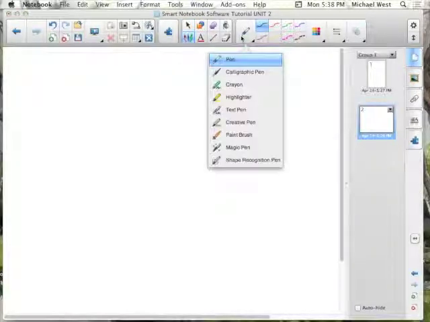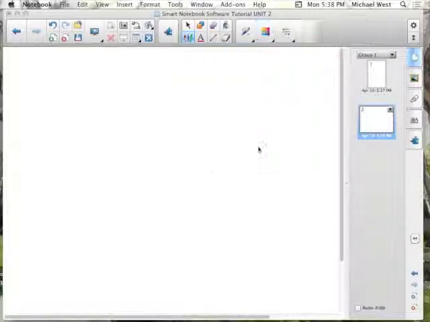So by clicking this little arrow here, we have a regular pen, a calligraphic pen, crayon, highlighter, text pen, creative pen, paintbrush, magic pen, and shape recognition pen. So to begin from the bottom, the shape recognition pen allows me to draw a square, and it'll recognize that it's in fact a square and actually round or straighten my edges for me. The magic pen allows me to write on the board, and over the course of a few moments, it'll actually go away. So this is what I mean.